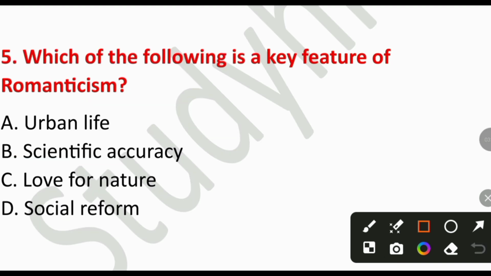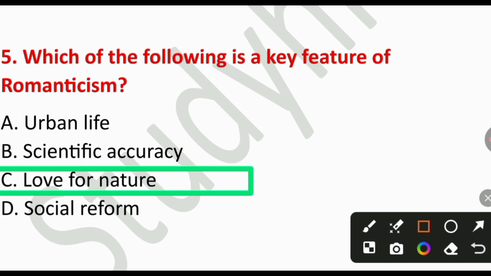Question number 5. Which of the following is a key feature of Romanticism? A. Urban life, B. Scientific accuracy, C. Love for nature, or D. Social reform. So the right answer is option number C, love for nature. Romantic poets focus deeply on nature, imagination, and emotions.